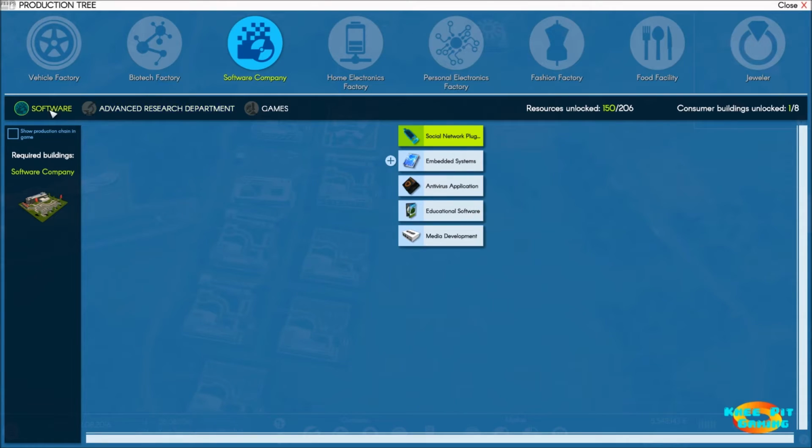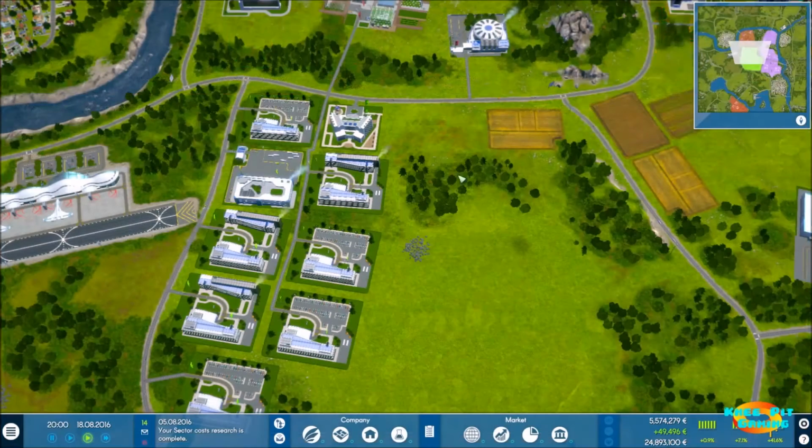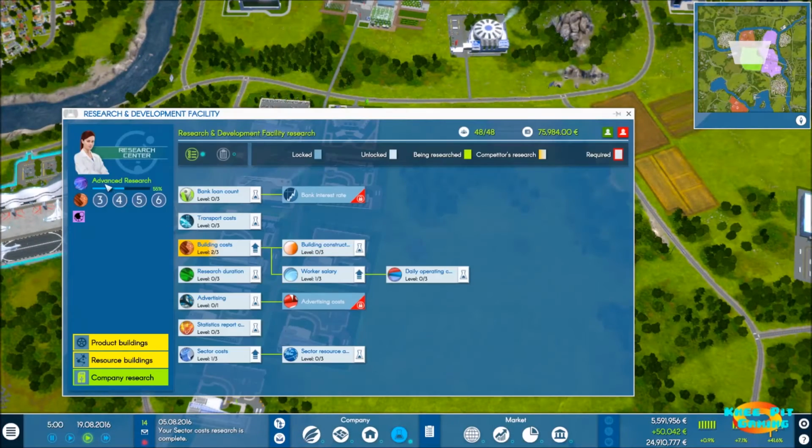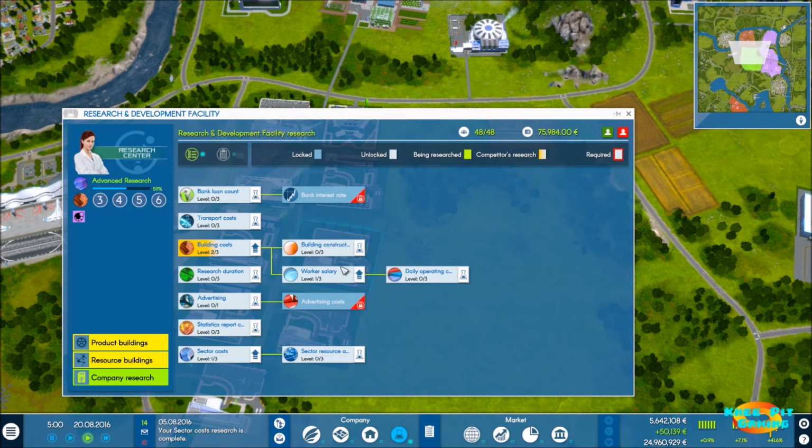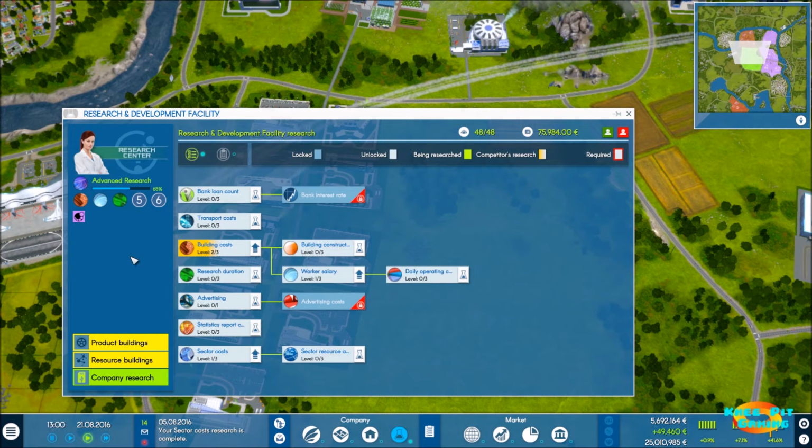So we're not even going to think about touching that. We're going to simply focus right now on advanced research. We're going to get that one done. And then we're going to continue with, in fact, I'm going to go ahead and queue up worker salary there as well. And maybe even research duration. We can always change this later. This is why I'm not too terribly worried about this.